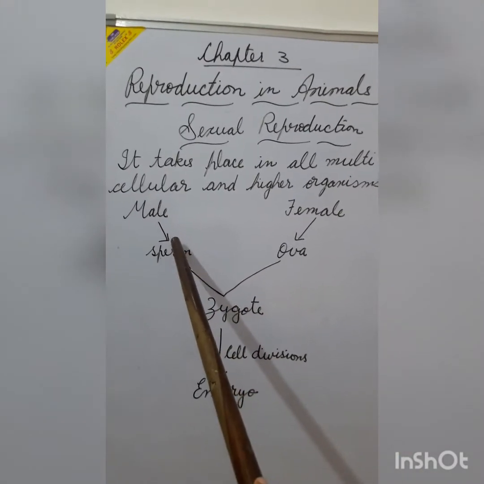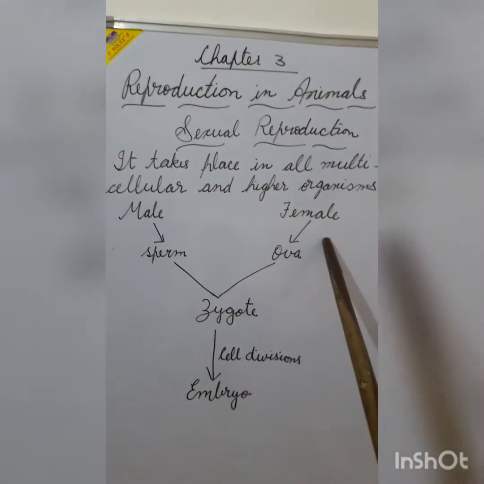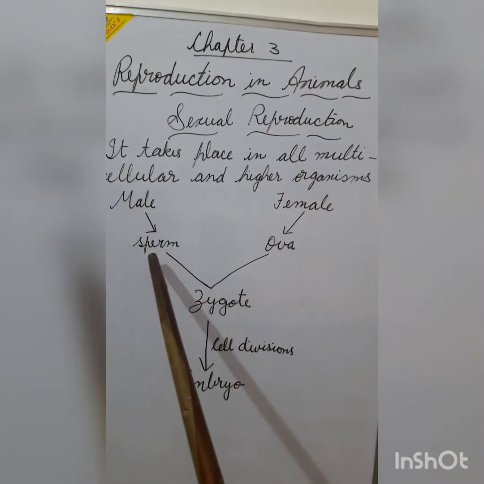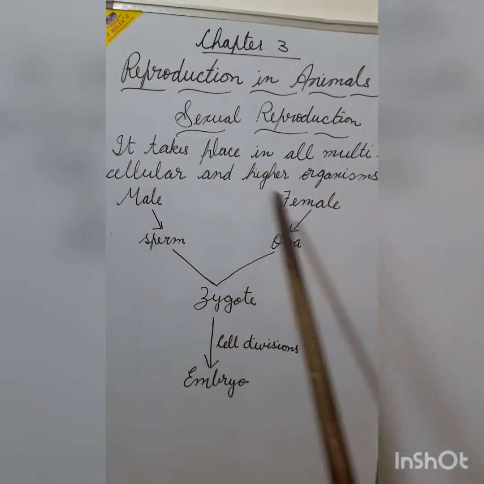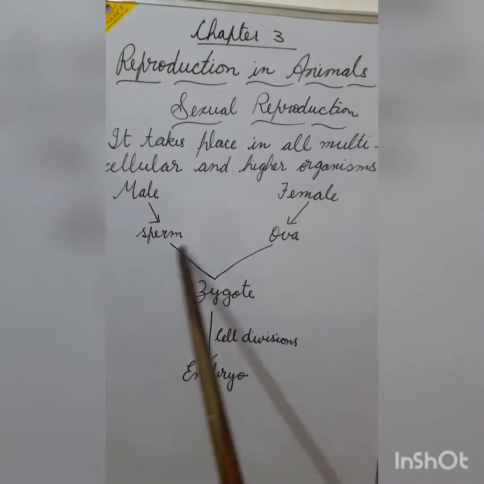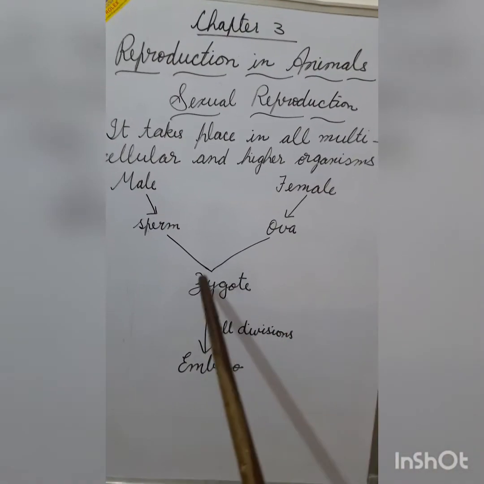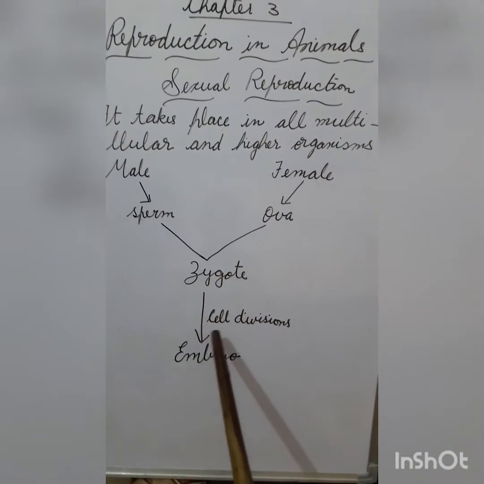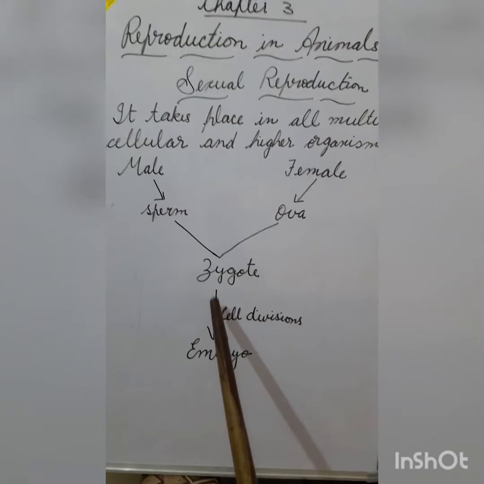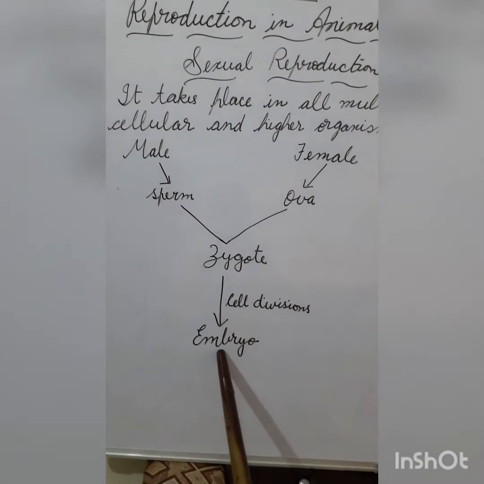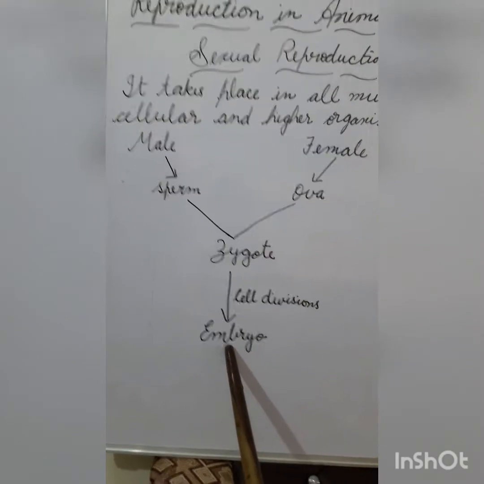Here, male organism and female organism are involved. The male organism produces the sperm. The female produces ova. The fusion of the sperm and ova produces the zygote. The zygote, after many cell divisions, changes itself into the embryo, which finally grows into the individual.